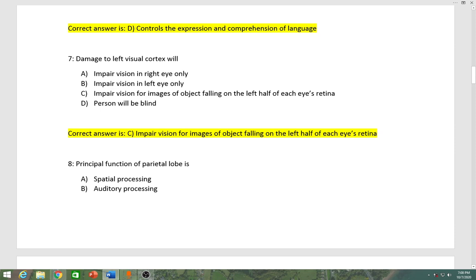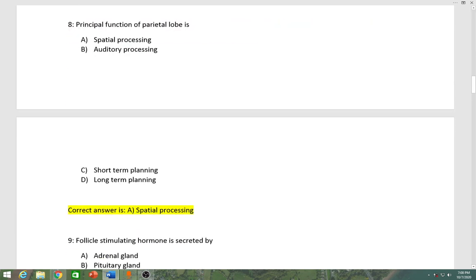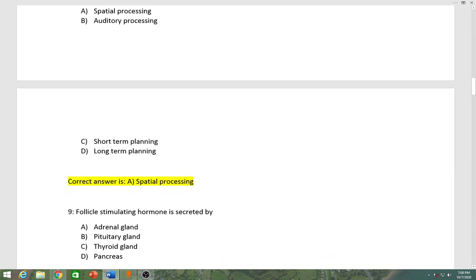Number 8, principal function of parietal lobe is A spatial processing, B auditory processing, C short-term planning, D long-term planning. Correct answer is A, spatial processing.